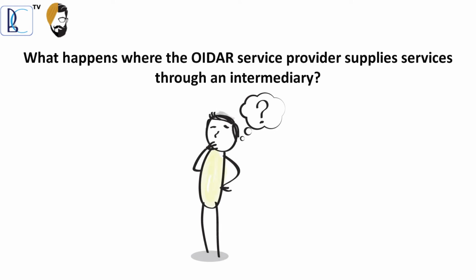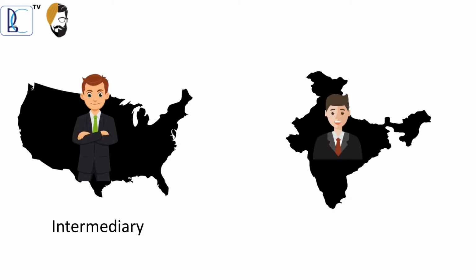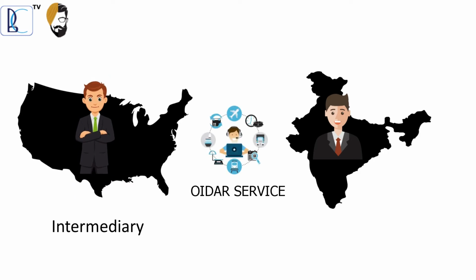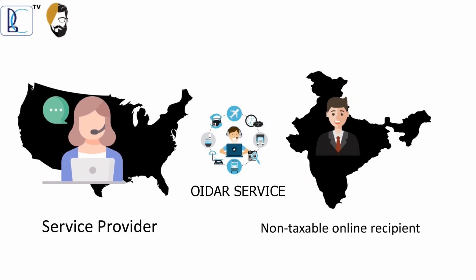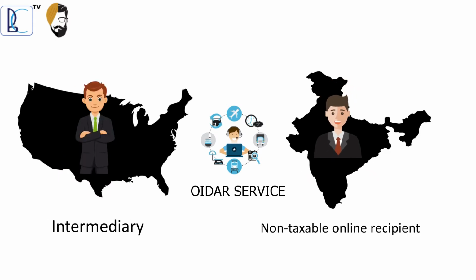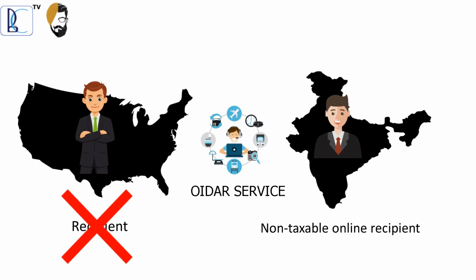What happens where the OIDAR service provider supplies services through an intermediary? If an intermediary located outside India arranges or facilitates the supply of OIDAR services from the service provider to the non-taxable online recipient, then the intermediary will be deemed to be the recipient of such services. But if the intermediary satisfies the following conditions, then it will not be considered as a recipient.